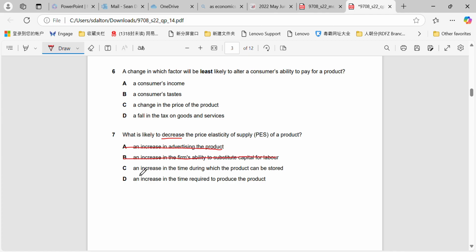Increasing the time during which a product can be stored will also increase their PES, because when the market conditions change, they'll be more responsive, as they will be able to hold a greater level of stock and therefore release that to the market. But if there's an increase in the time required to produce the product, then their PES value will decrease. It will become more inelastic the longer it takes to make a product.